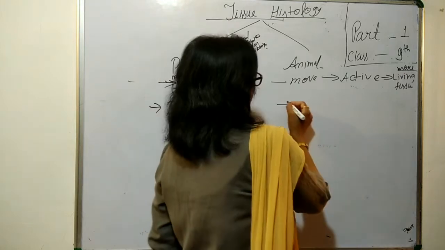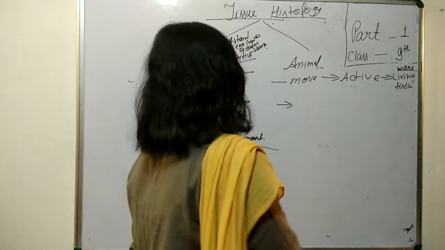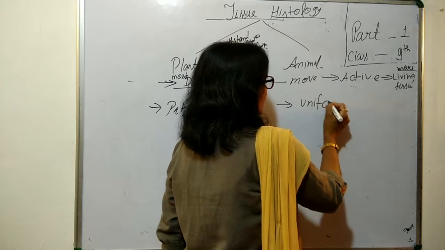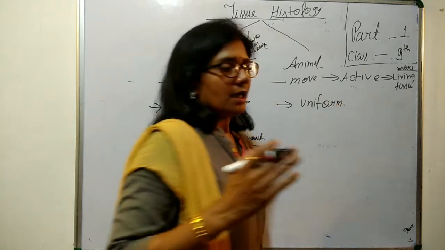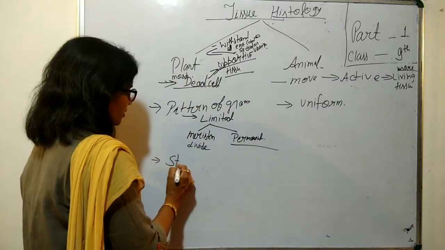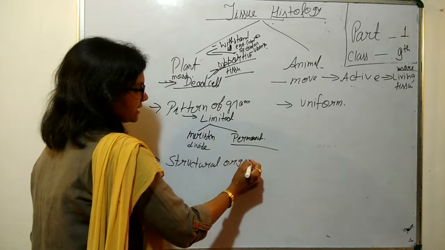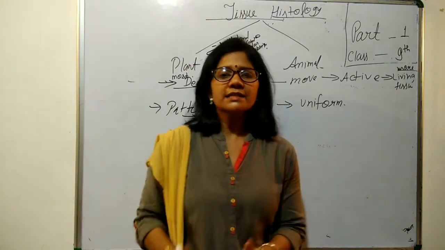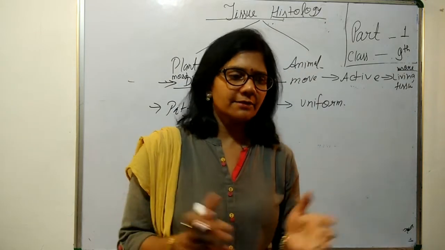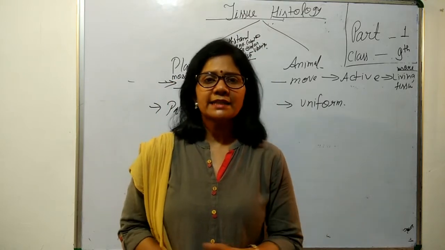In case of animals, compared to plant tissue, animal tissue shows more uniform growth. So there is no demarcation like dividing and non-dividing cells. And the third one is structural organization. Plant tissues are sedentary, they don't move here and there, and they form their food by themselves.